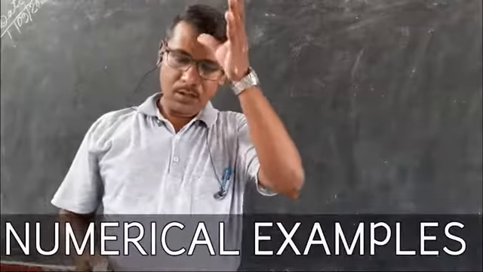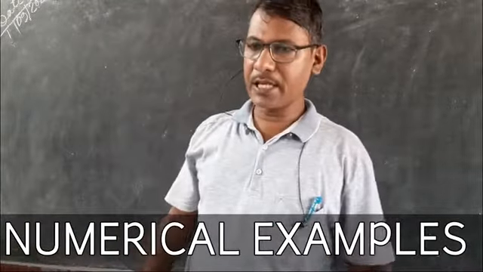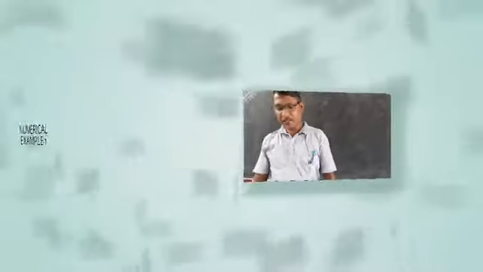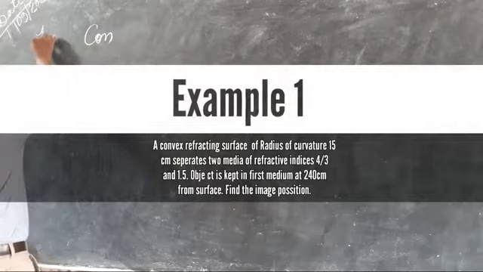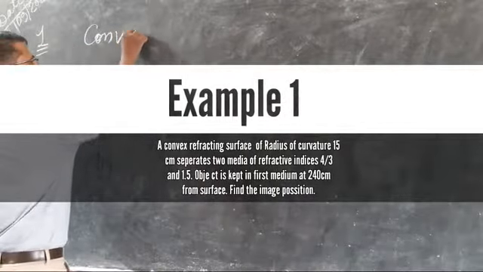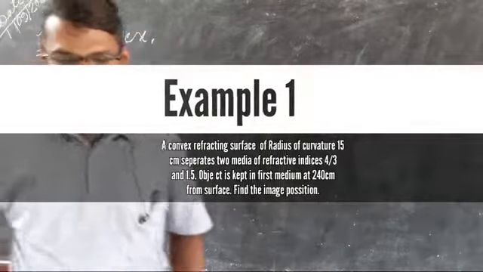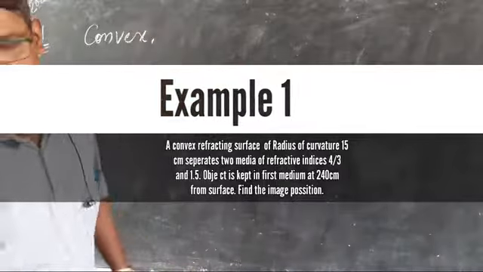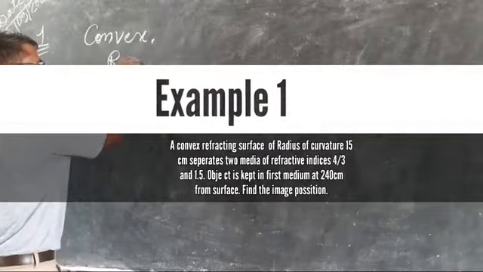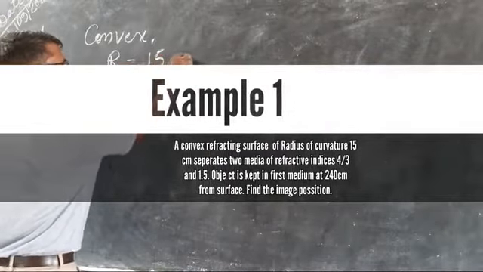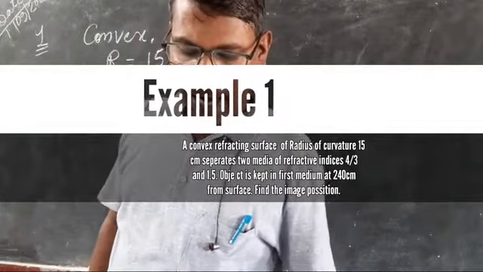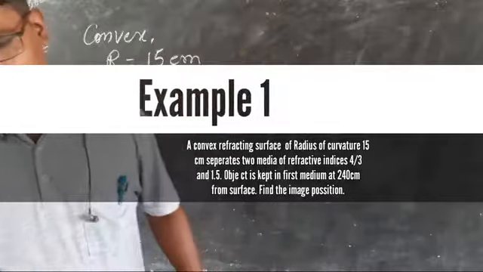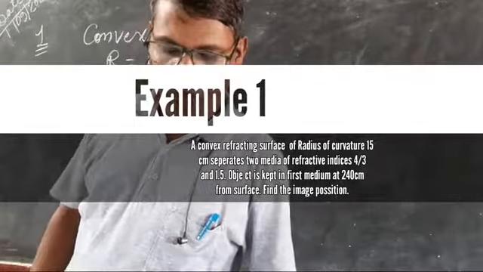So today, the first question is a convex refracting surface. Question number 1. A convex refracting surface of radius of curvature 15 centimeter, that is R is equal to 15 centimeter, separates the media of refractive indices 4/3 and 1.5.